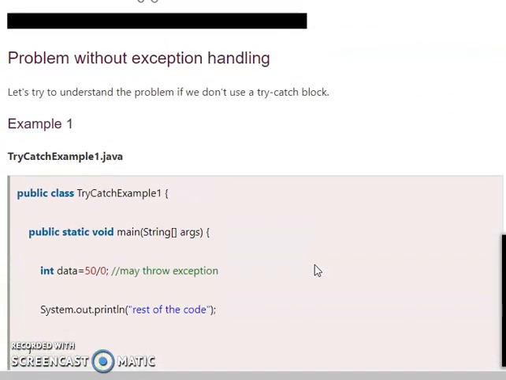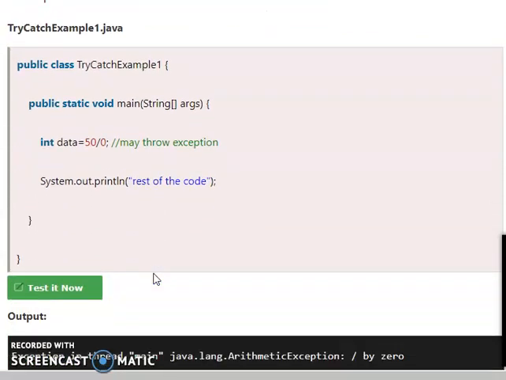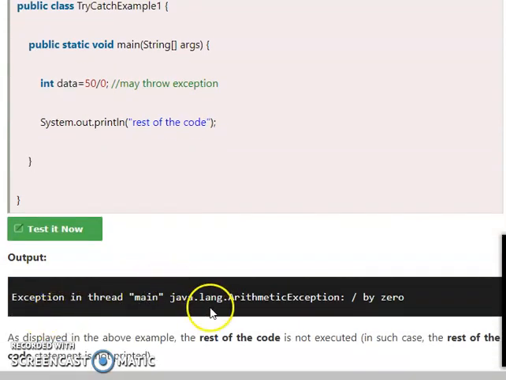So the problem without exception handling is given here. For example, in this there is no try catch. If you run this statement 50 by 0, there is no try and catch, so the output will be exception in the main thread divided by 0. The rest of the code will not be executed here. You can see if you give this statement within the try, after the catch, this statement is also executed because the error is caught and it will execute the rest of the statements also.